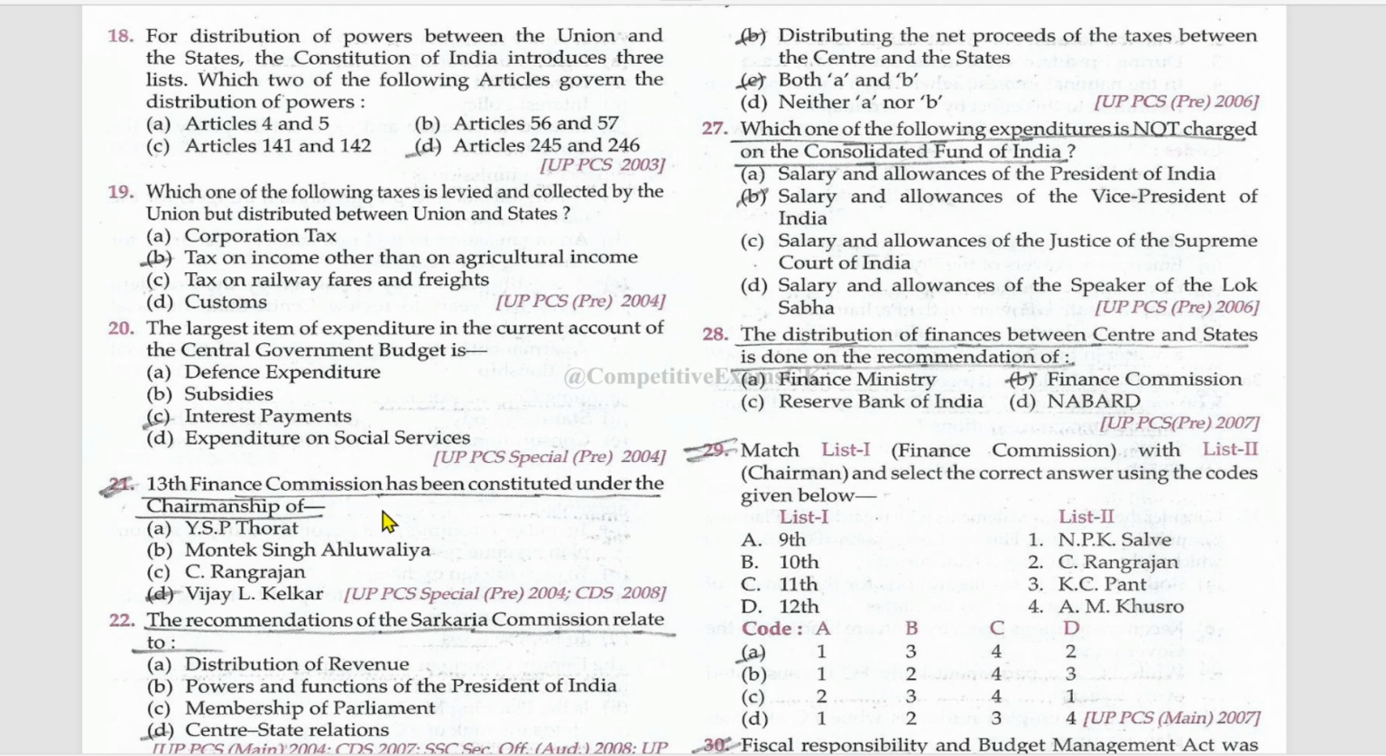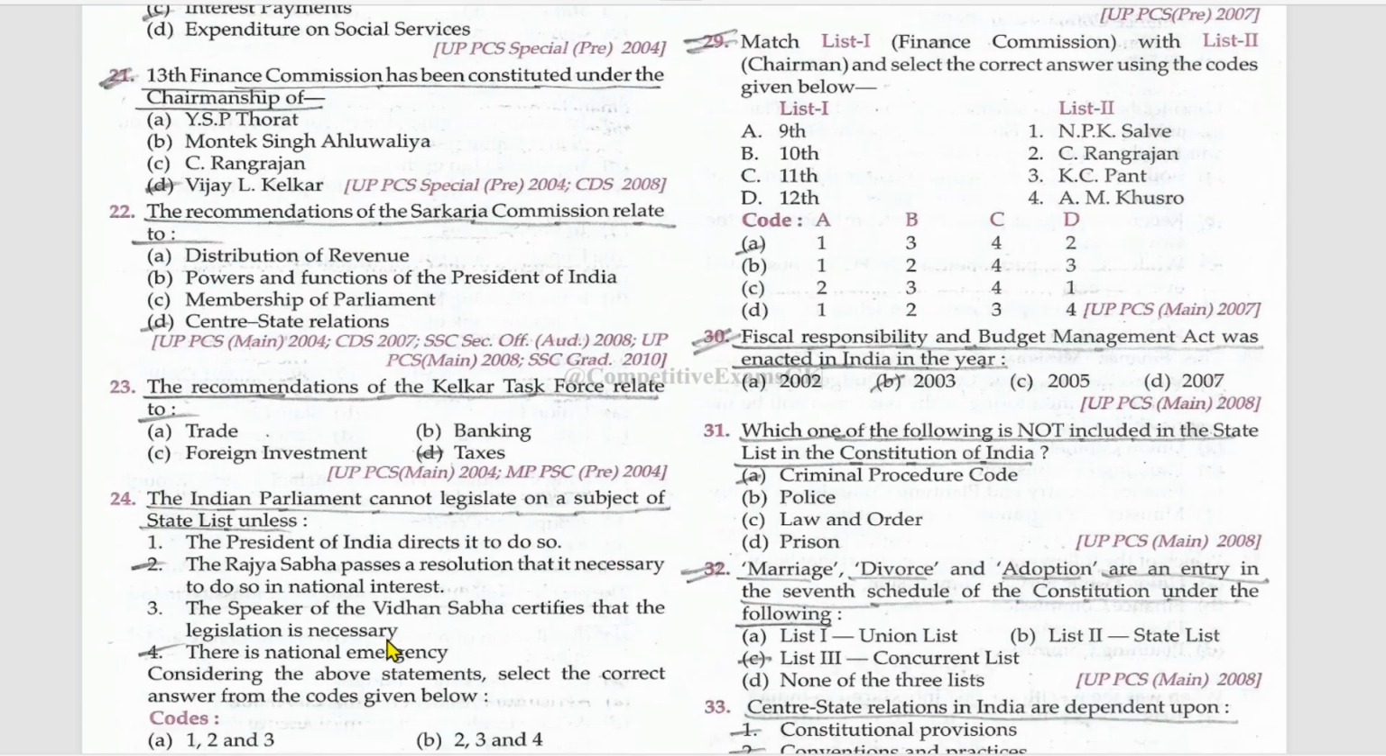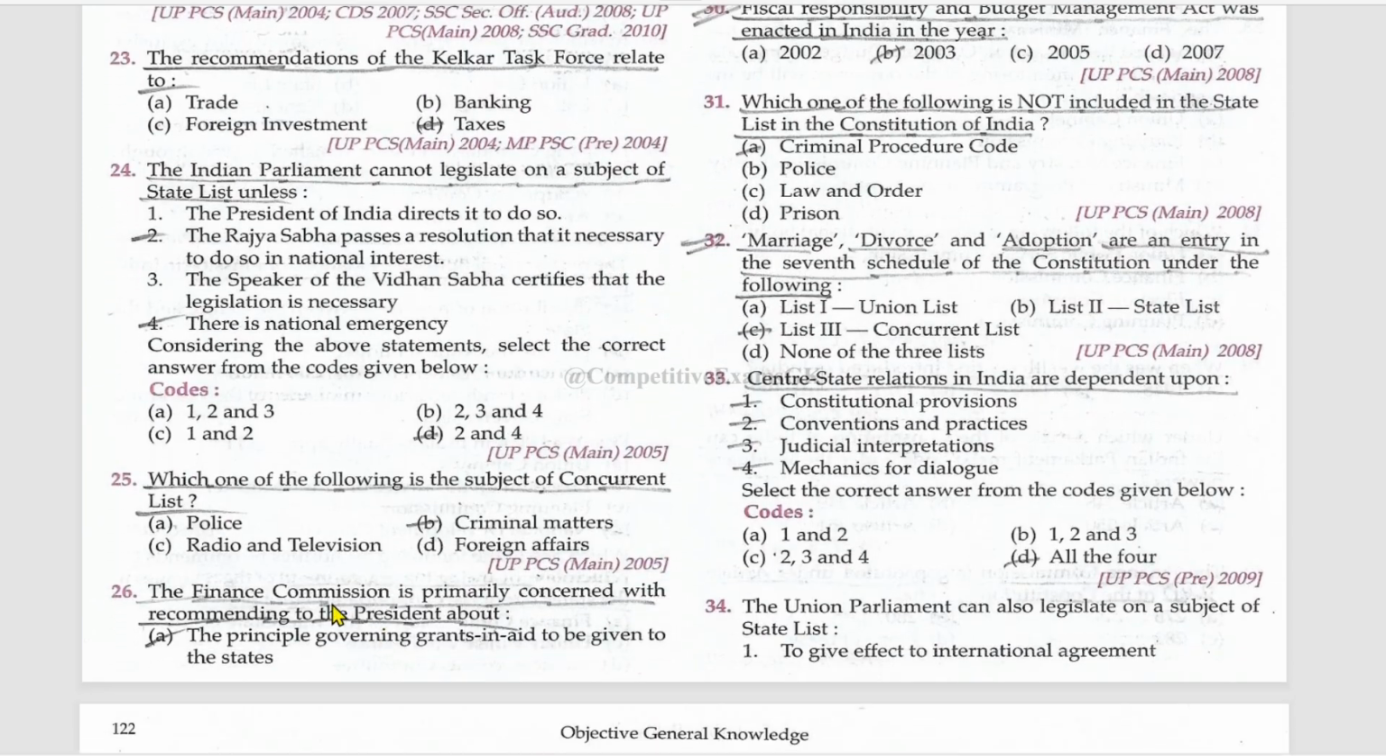13th Finance Commission has been constituted under the chairmanship of Vijay L. Kelkar. The recommendations of the Sarkaria Commission relate to center-state relations. The recommendations of the Kelkar Task Force relate to taxes. The Indian Parliament cannot legislate on a subject of state list unless the Rajya Sabha passes a resolution that it is necessary to do so in national interest. There is a national emergency.